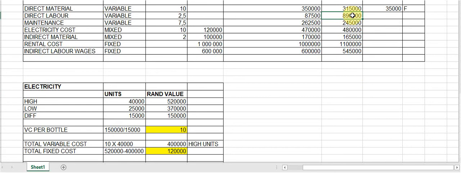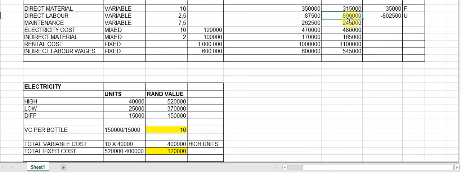Then in terms of the direct labor, I see there's quite a big variance there. However, let's just calculate it. We were allowed to spend 890,000. We spent 87,500. So I'm going to calculate the difference there. And you will agree with me that this is very unfavorable. We were allowed to spend 87,500. We spent 890,000. So this is very, very unfavorable.